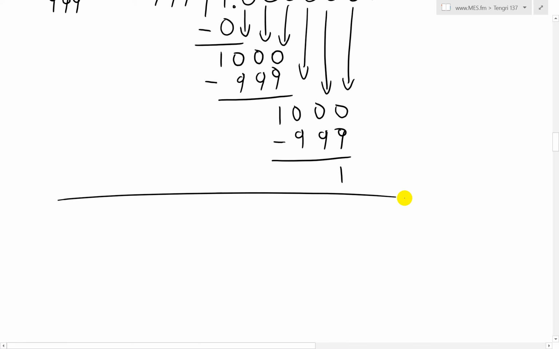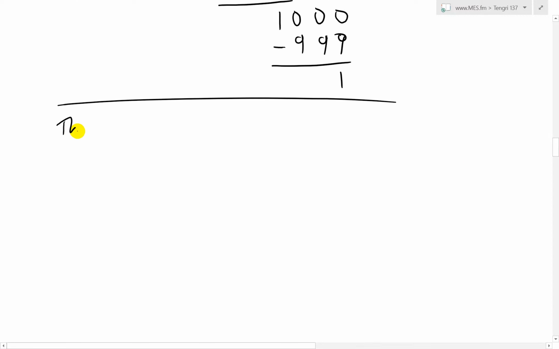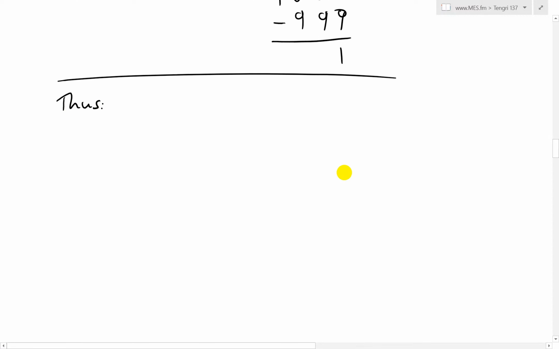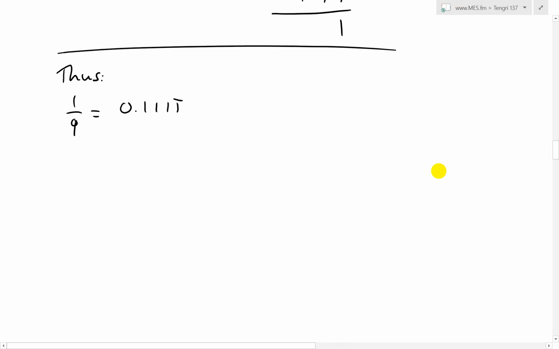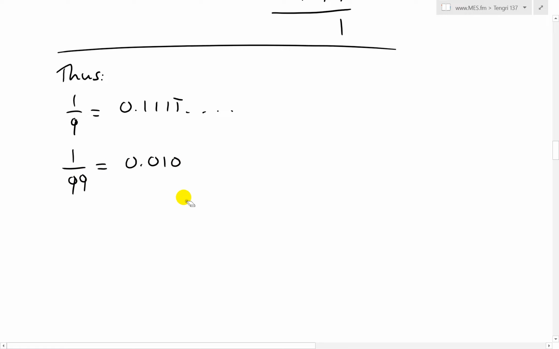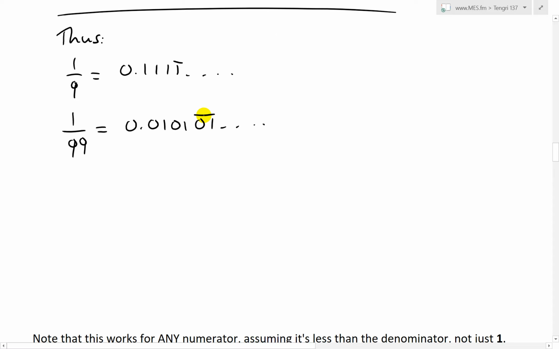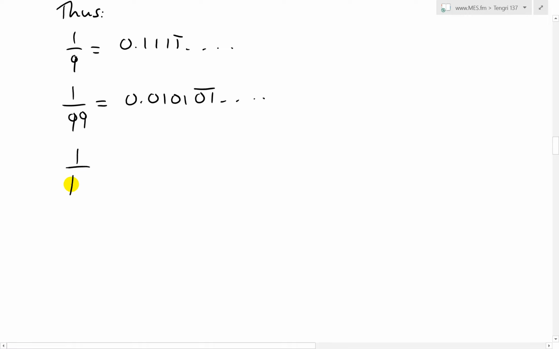So notice the pattern. Thus what we have is, for example, 1 over 9 equals 0.1111, the 1s repeating, keeps going on, and then 1 over 99 equals 0.010101, etc., keeps going on, and then we have a repeating 2 decimals. And now for the third one, let's go 3 nines, same thing, but now there's 3. 0, 0, 1, 0, 0, 1, 0, 0, 1, etc. keeps going on, and notice the pattern.